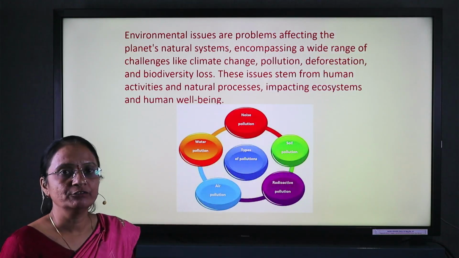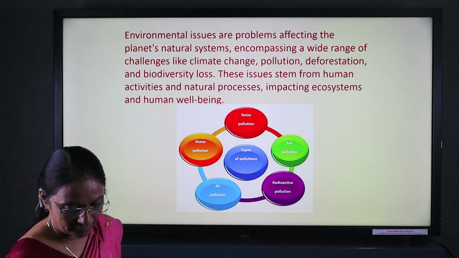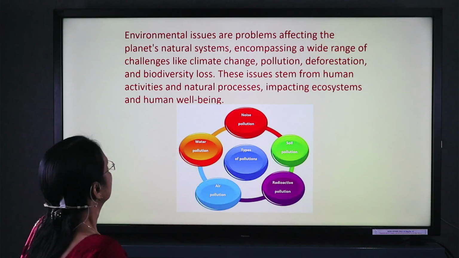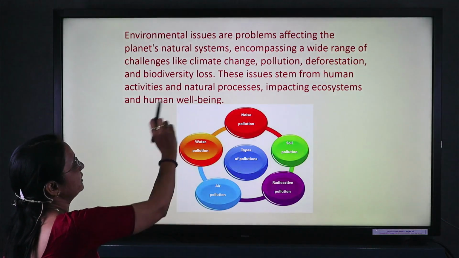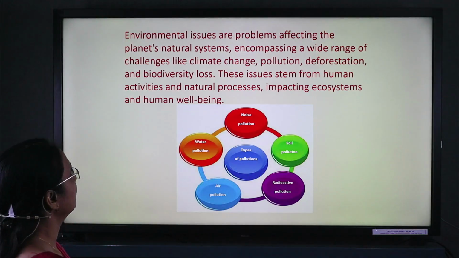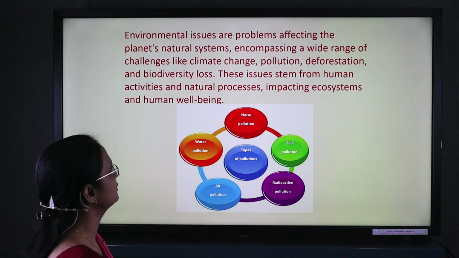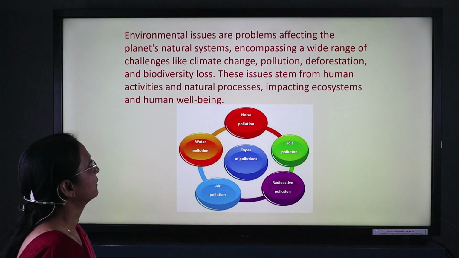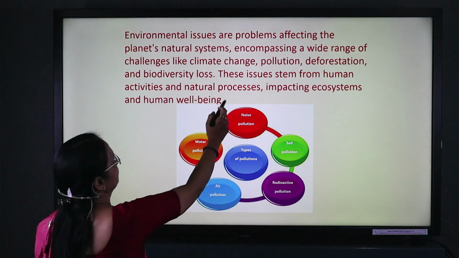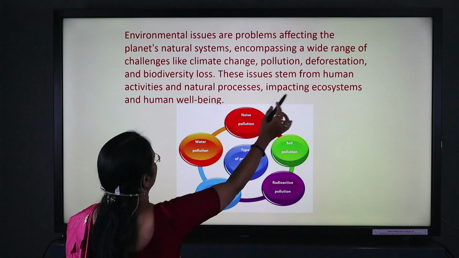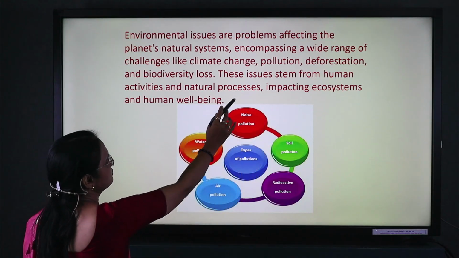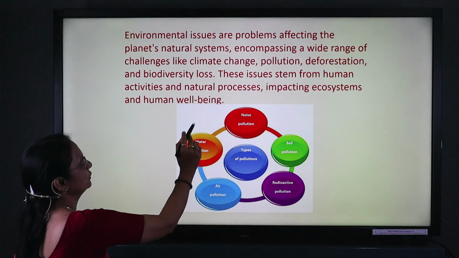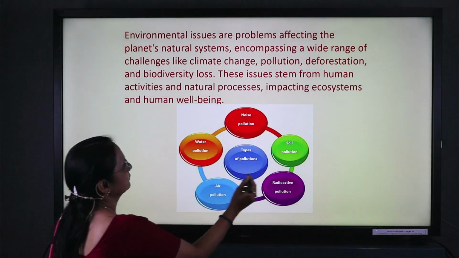Now come towards here, which are the different environmental issues. These environmental issues are nothing but the problems affecting the planet's natural system, encompassing a wide range of challenges like climate change, pollution, deforestation, and biodiversity loss. These all are related to human activities.